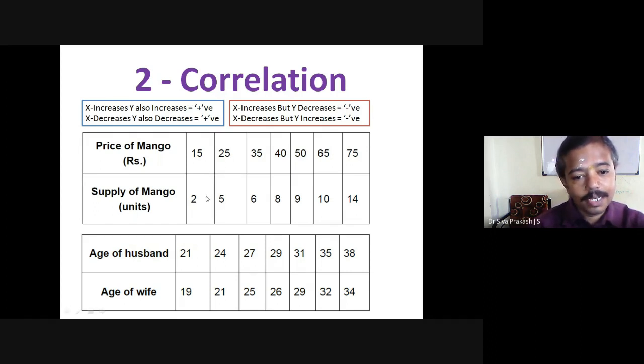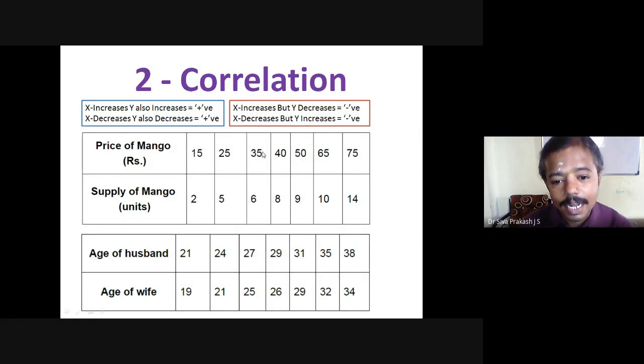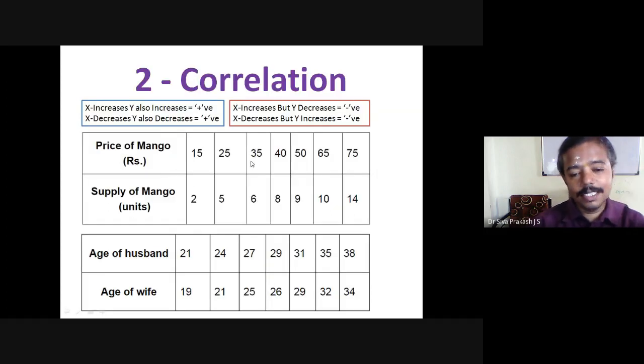Here 10-point increases, here only 3-point increases. Next, here again 10-point increases, here only 1-point increases, which means both the variables increase, but at different proportion, at different degree.